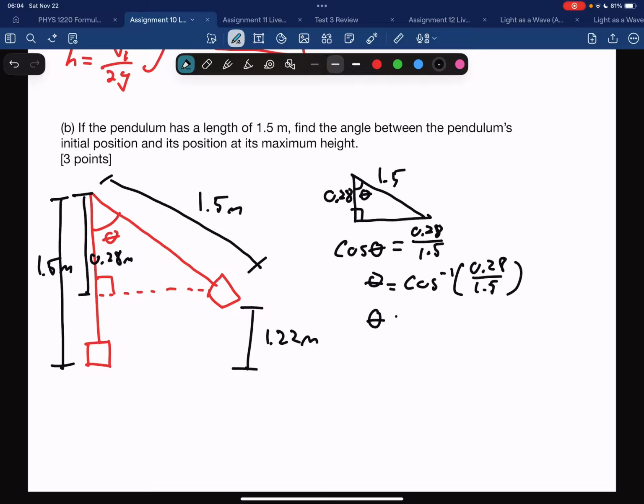And theta equals about 79 degrees. And that was the full assignment.